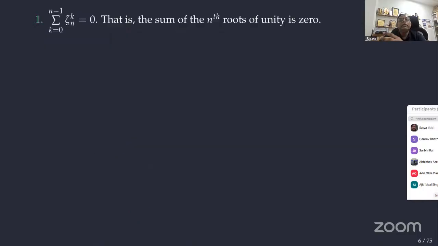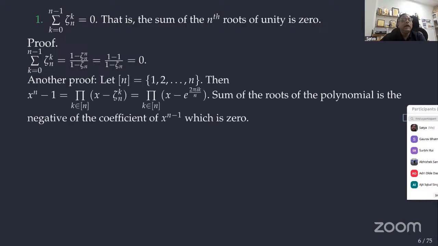Okay, so there are a few simple results on nth roots of unity. If you add all of them, it is going to be 0. That is easy to see if you take the summation. It is a geometric series, so using the geometric sum, we can easily get this. The other way is that the sum of the roots is the coefficient of x to the power n minus 1 in the polynomial x to the power n minus 1. So automatically the sum of the roots is 0, right?